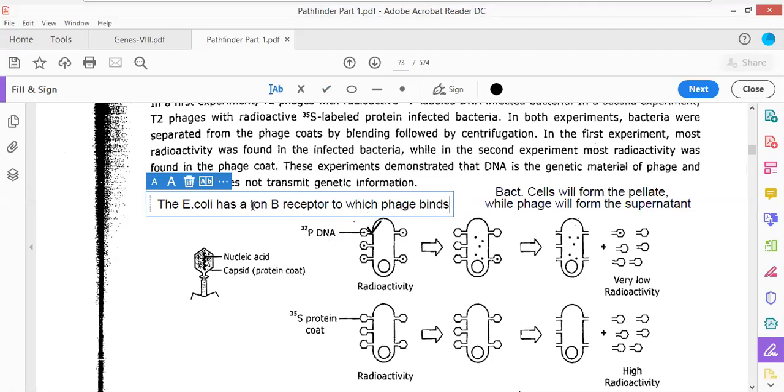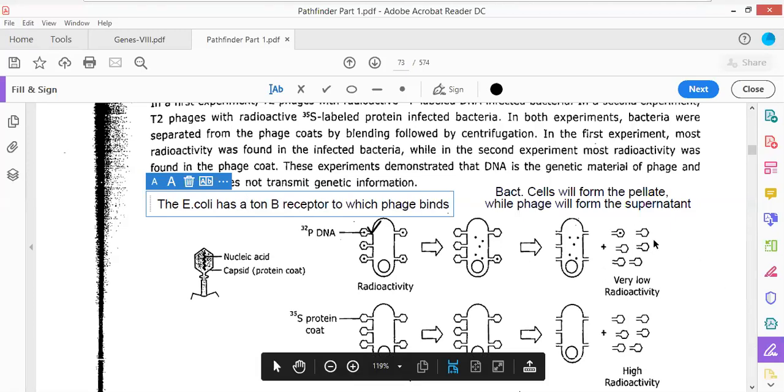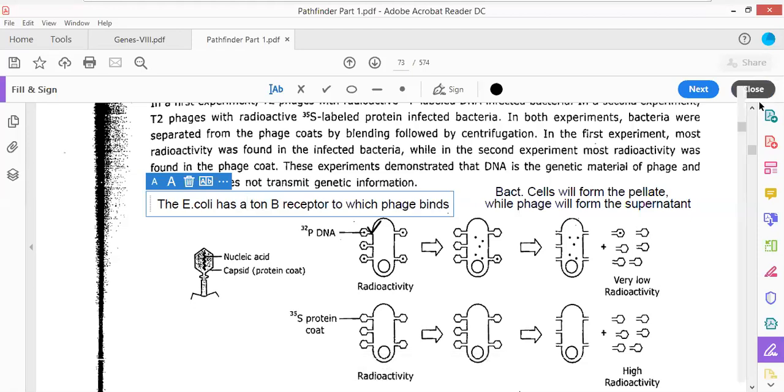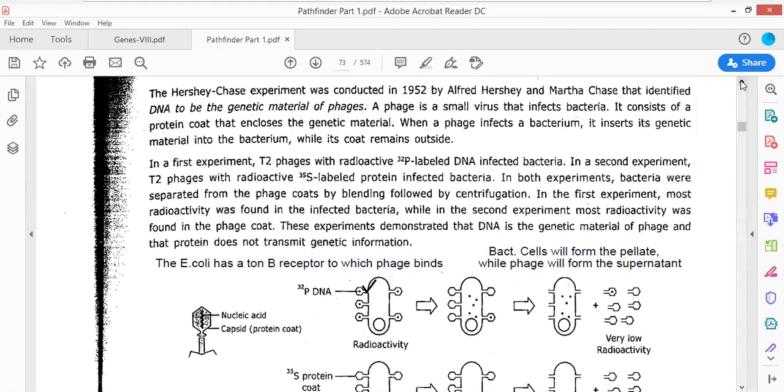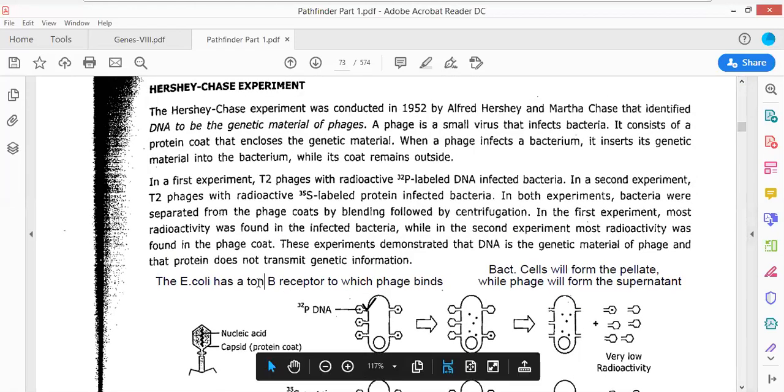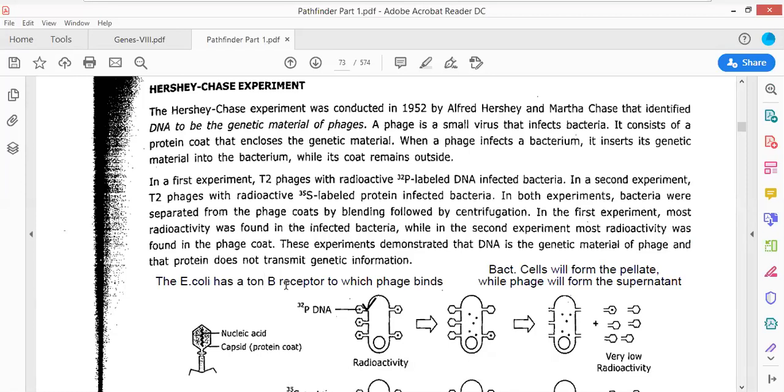If there is an E. coli which lacks a TonB receptor, or if the E. coli TonB receptor is mutated, then only we get very low radioactivity in the supernatant. The only disadvantage of the Hershey and Chase experiment is that if the E. coli which is taken is mutated and has a mutated version of the TonB receptor, then we will not be able to perform the Hershey and Chase experiment with such an E. coli.